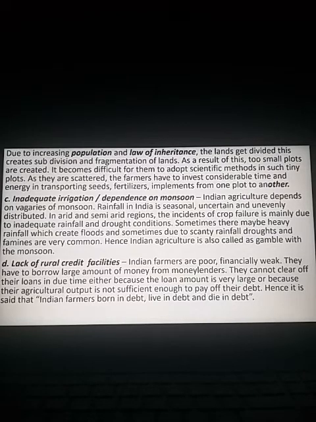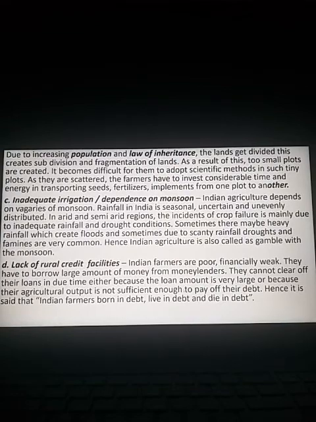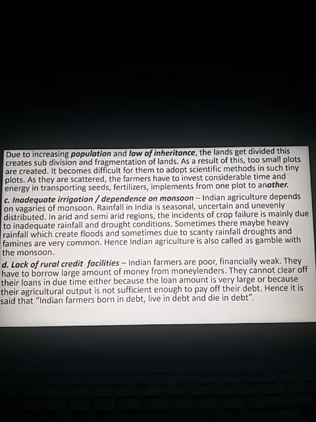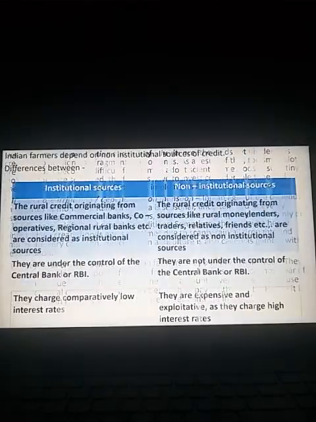Observe this statement very carefully. That means throughout their lifetime they are not able to repay the loan. As a result, they are caught in the debt trap.